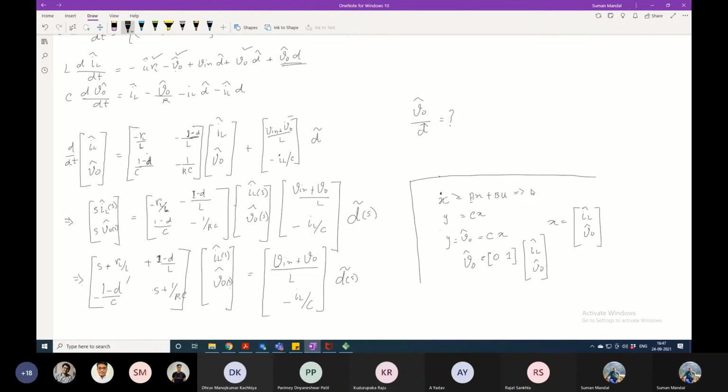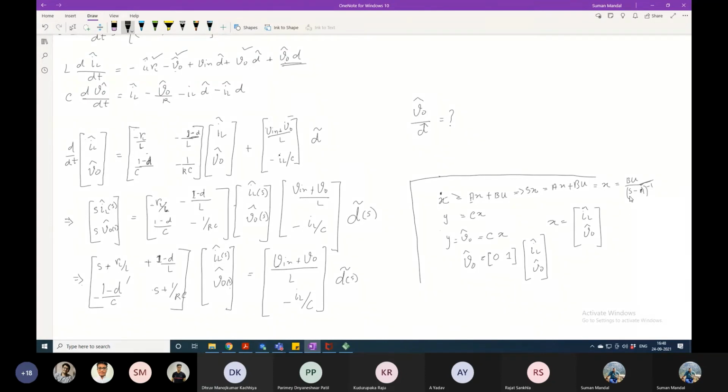So now if I do the Laplace transform of this equation, what will I have? SX equals AX plus BU. Then X will be what? X equals (SI minus A) inverse times BU. From the matrix side also you can get the solution. In that case, this is the solution.